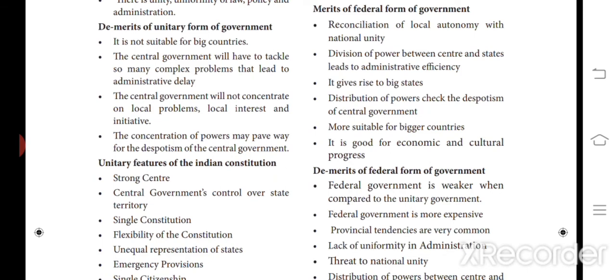So it gives us efficient administration, and it makes the states rise as bigger, and it will be good for economic and cultural progress. These federal forms of government are very good.